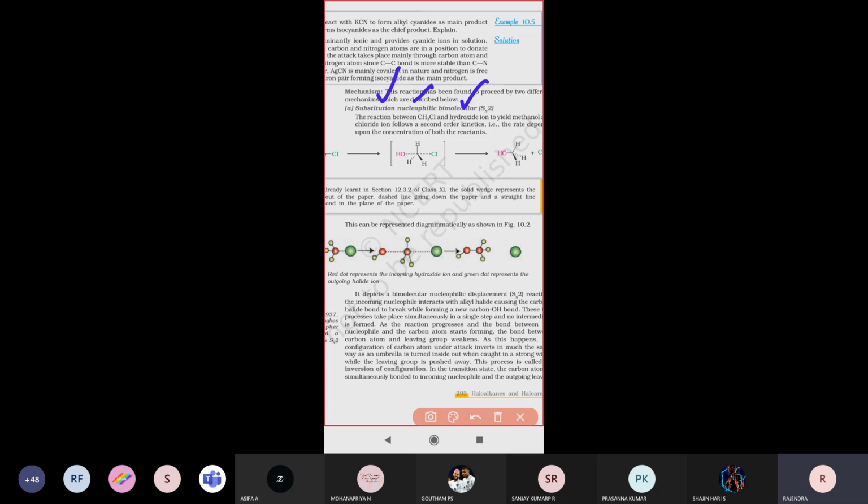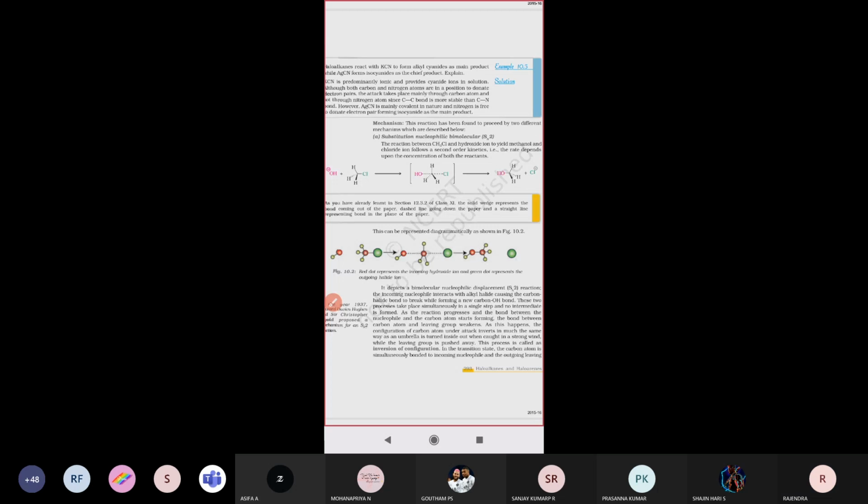Yesterday we already saw the SN2 reaction. Primary alkyl halides undergo it, and the SN2 reaction is a single-step reaction. There is no two-step reaction. And always an inversion of configuration is formed. Always in the SN2 reaction, it is the primary alkyl halide that undergoes it. We already saw that yesterday. Next, we are going to see this now.